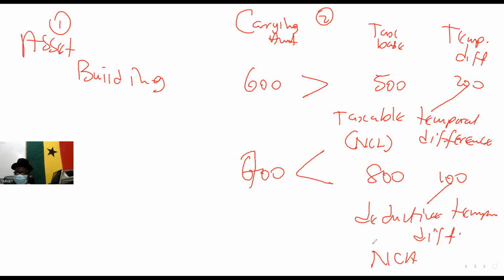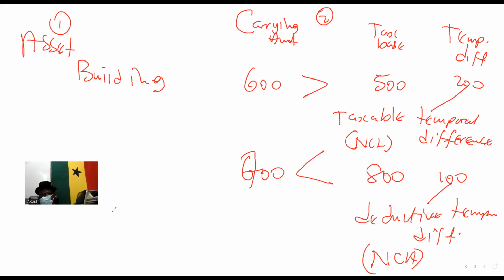It's a deferred tax asset. So in the near future, the tax man will deduct, will not tax you. It will reduce your tax burden. In that case, it becomes a non-current asset. So that transaction will reduce your tax burden. That's a non-current asset.